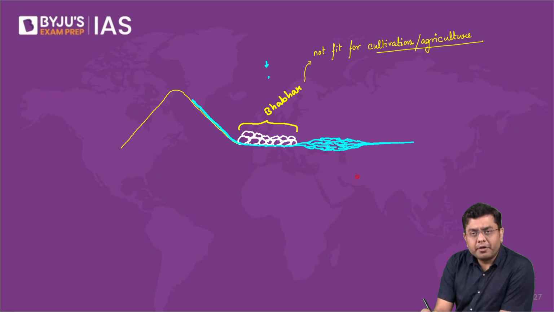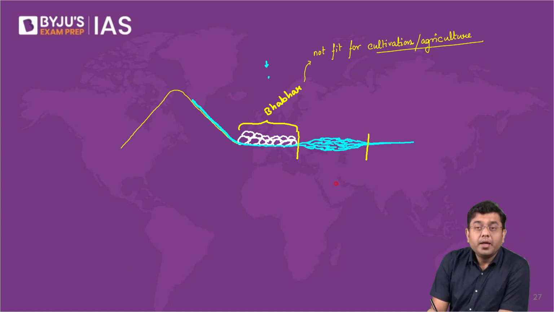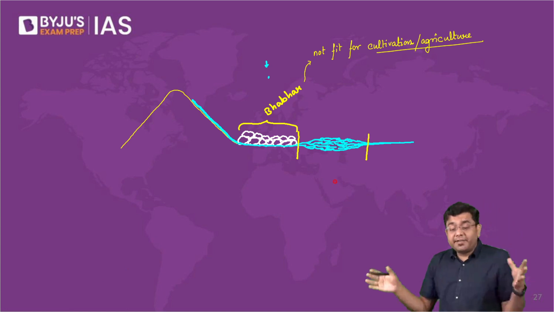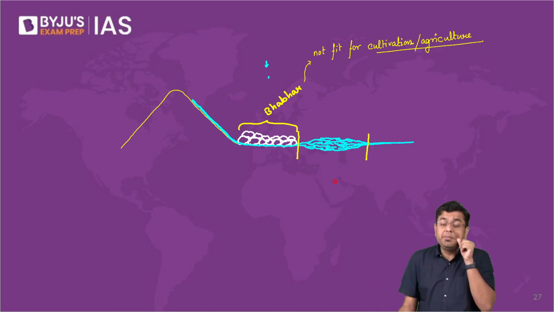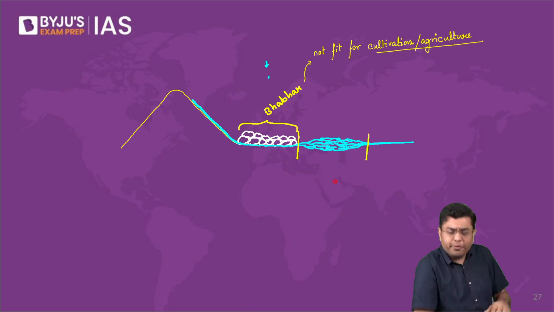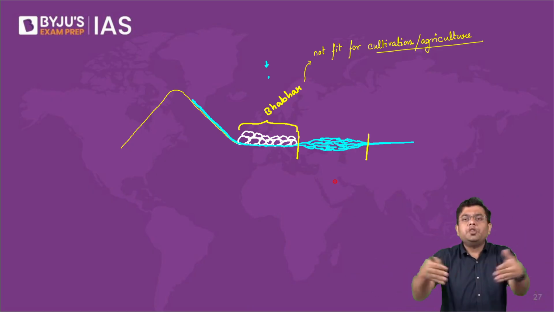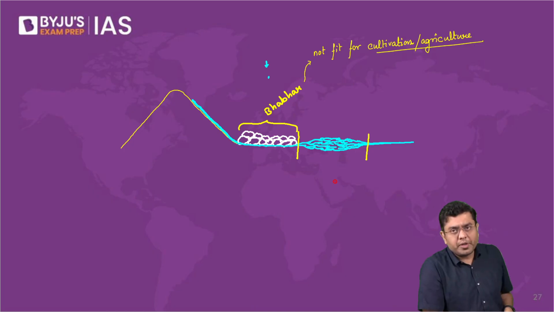But in between this region, the river has divided itself into multiple smaller streams because it doesn't have a designated pathway through which it can flow. So it will keep on flowing through multiple different pathways. Eventually, all of them will meet into a river stream again.